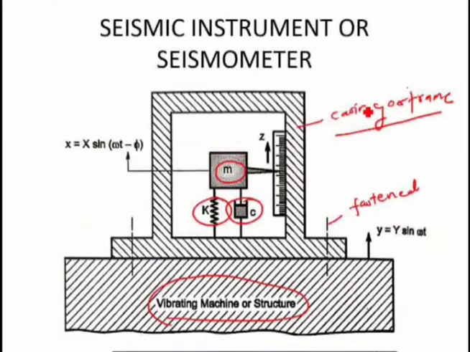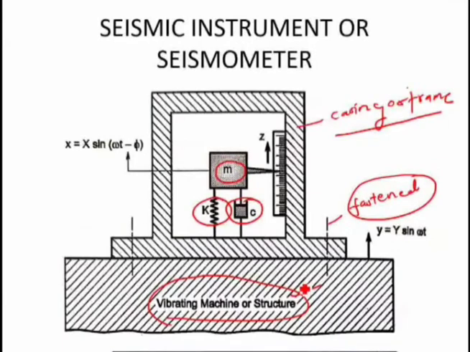This casing or frame, which is fastened to this vibrating machine or structure, as this vibrating machine or the structure vibrates, this casing or frame will also vibrate along with this vibrating machine or structure, and then we can record the acceleration or maybe the displacement or maybe the velocity by using some transducers.